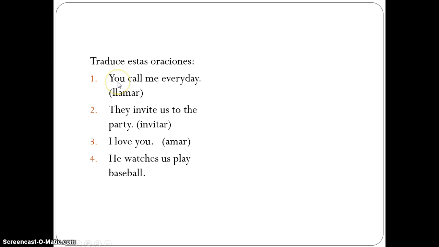Now try to translate these sentences. I'm going to show the answers in just a second, so please pause. 1. Tú me llamas todos los días. You call me every day. Notice that the subject matches the verb, the ending of the verb, but me comes before the conjugated verb. You call me. 2. They invite us to the party.